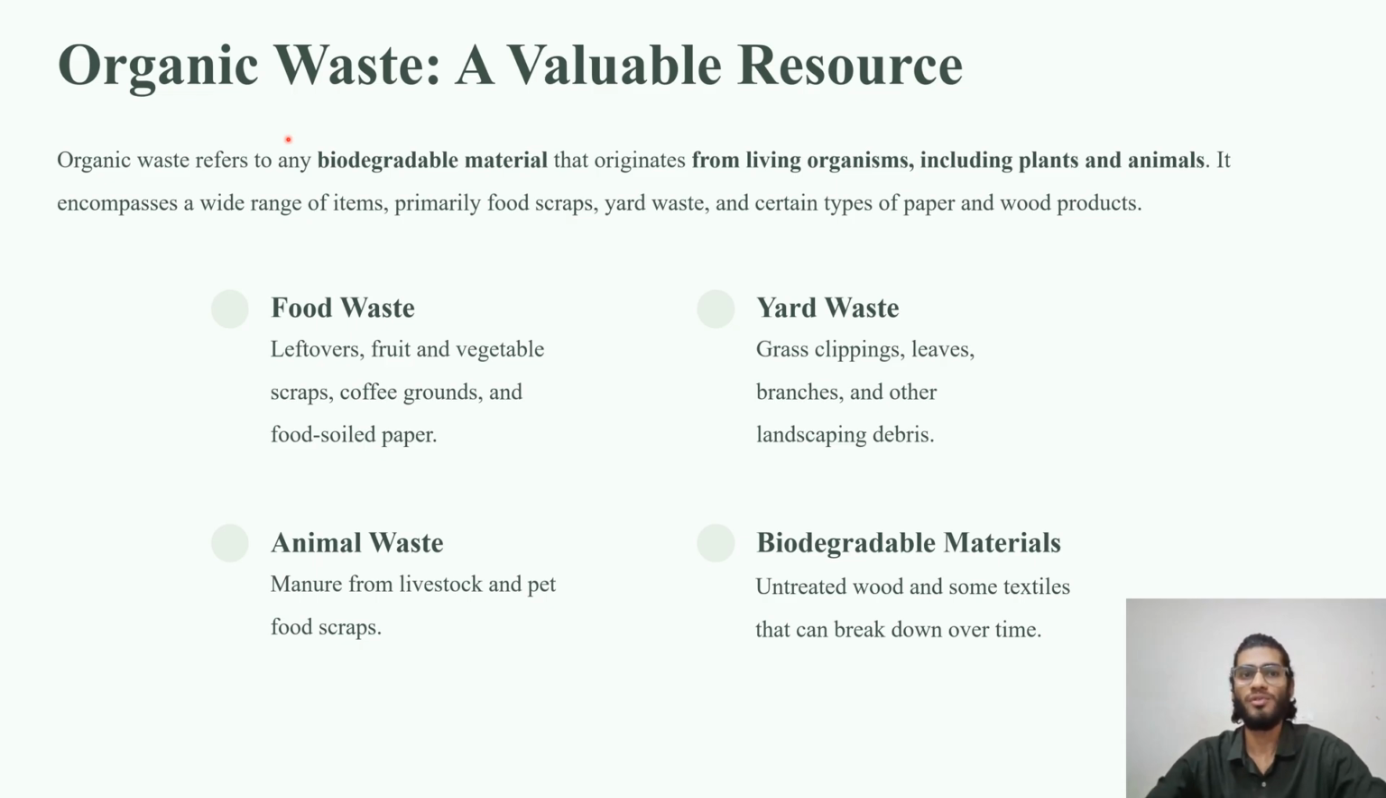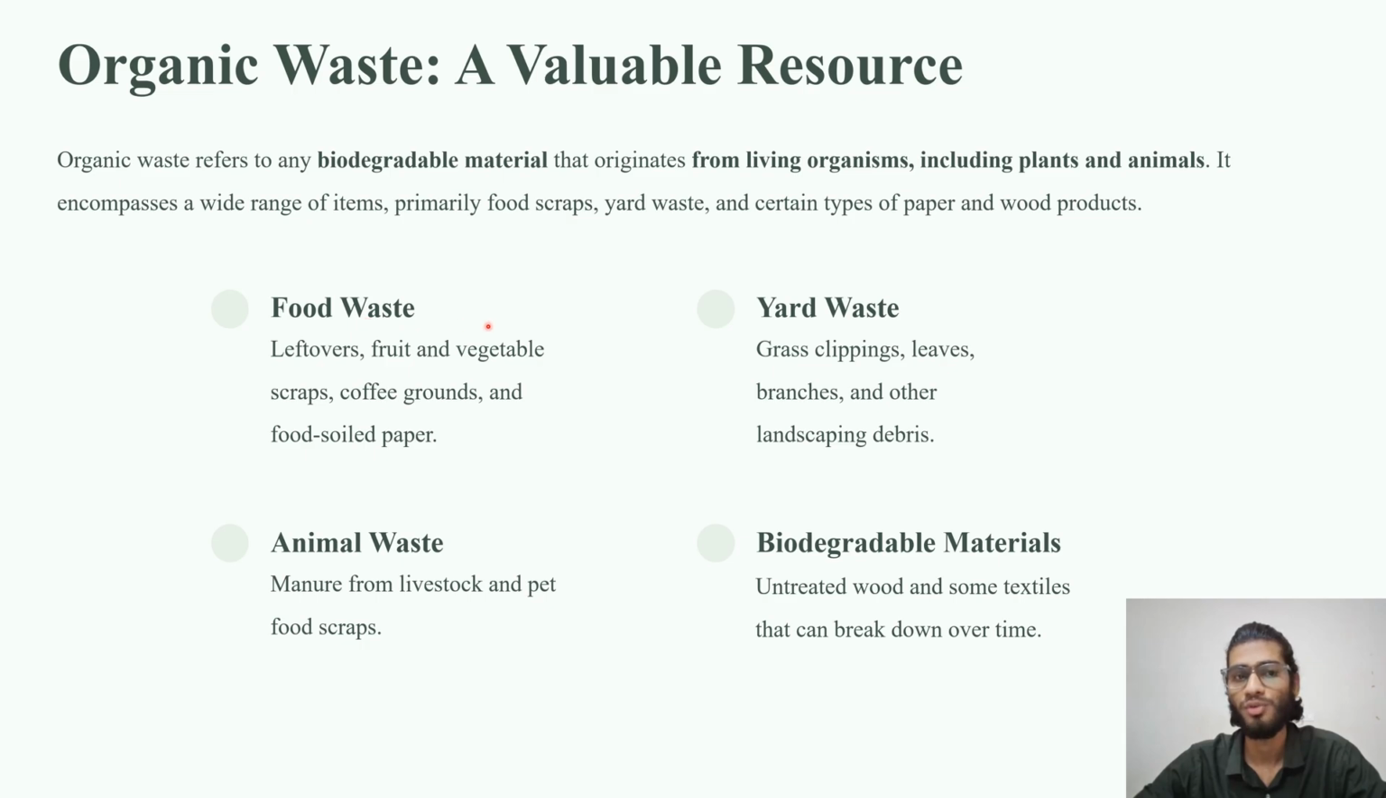Coming to the organic waste, so we discussed the biofuel, what a biofuel is, and what types of biofuel there are. Now we'll discuss the organic waste, as we are using organic waste in the production of biofuel. What is organic waste? Organic waste is any kind of biodegradable material originating from living organisms such as plants and animals. This can be of multiple types.